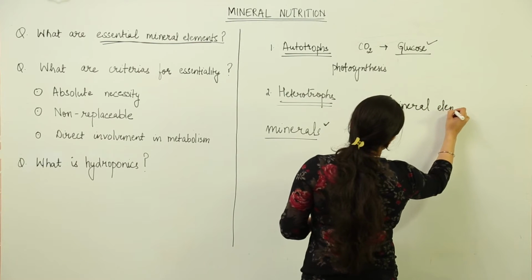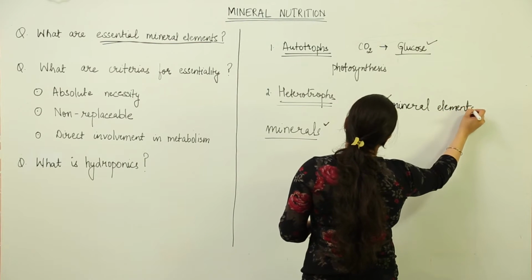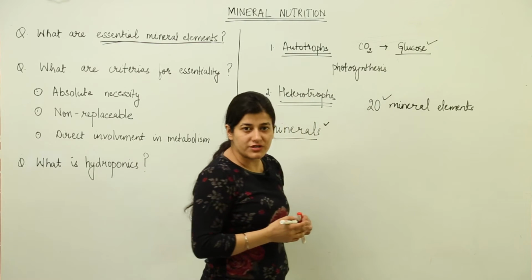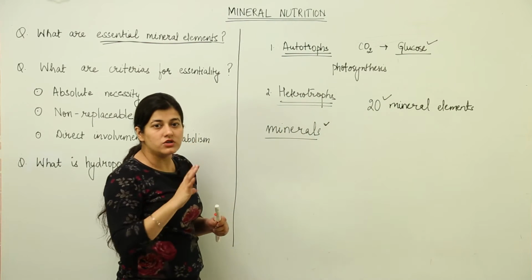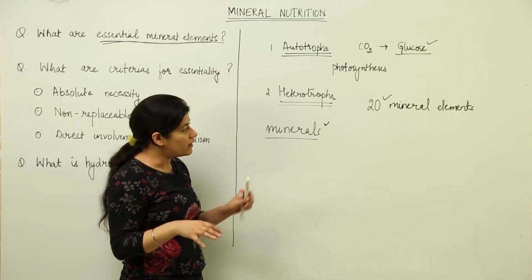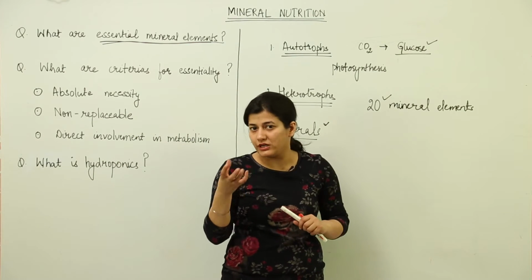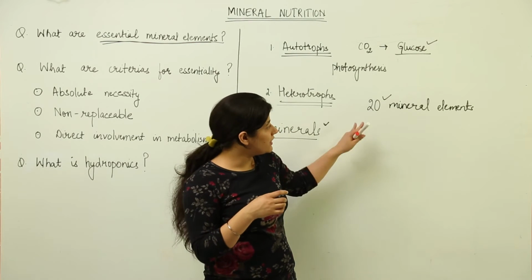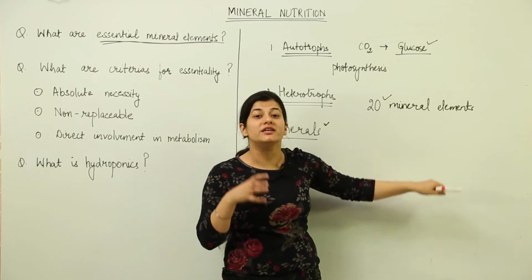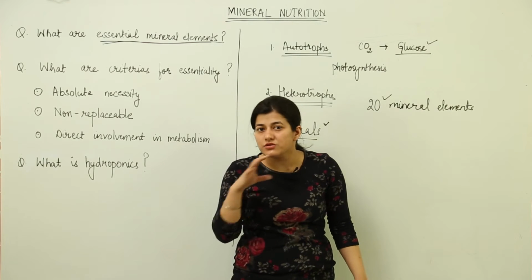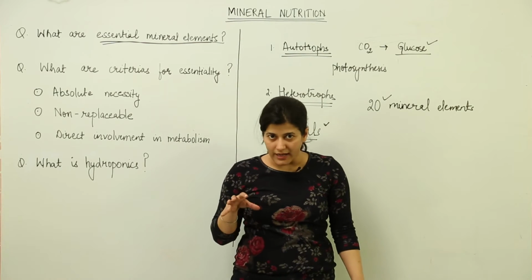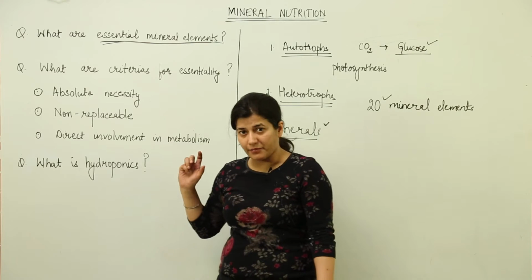When I use the term essential, if I say air is essential for surviving, that means the organism will not be able to survive without air. From its English meaning you can make out that when I say there are 20 mineral elements which are essential, that means the plant cannot do without these particular mineral elements, which are 20 in number.